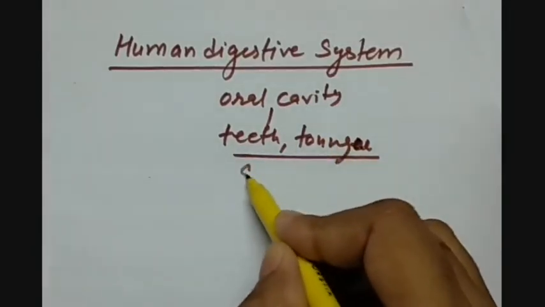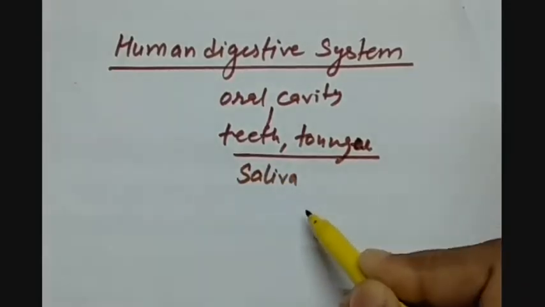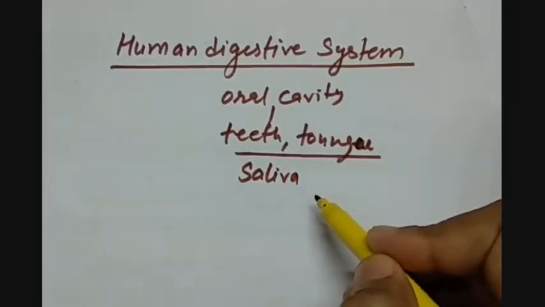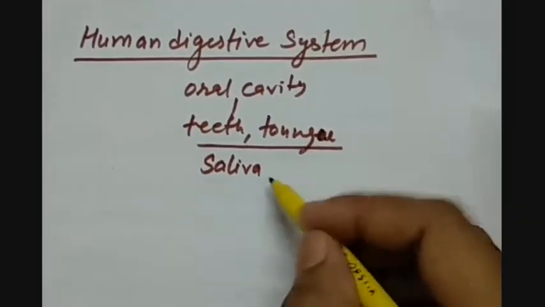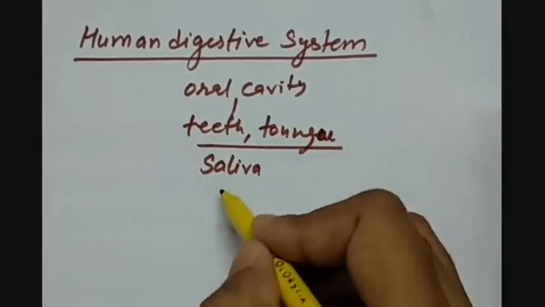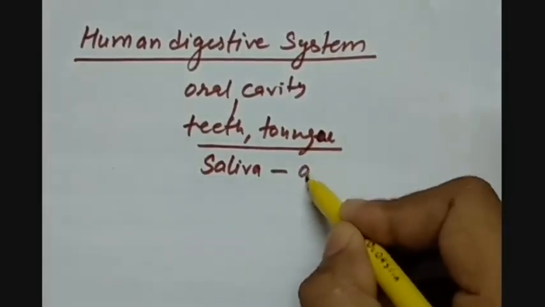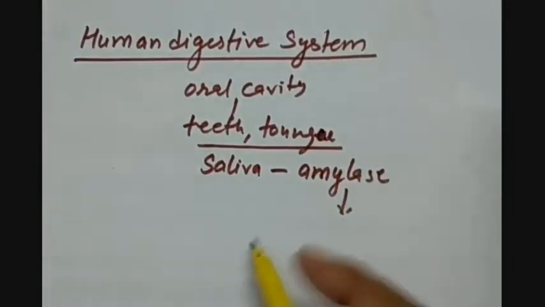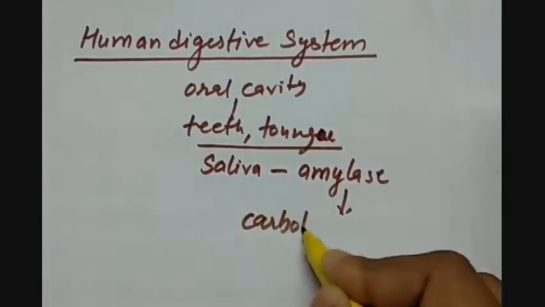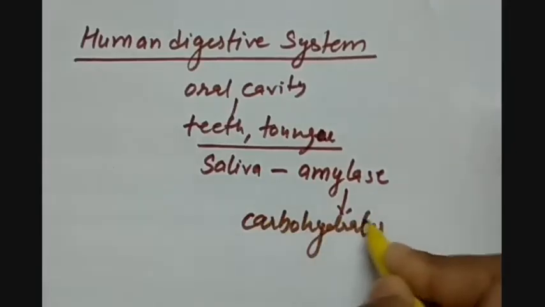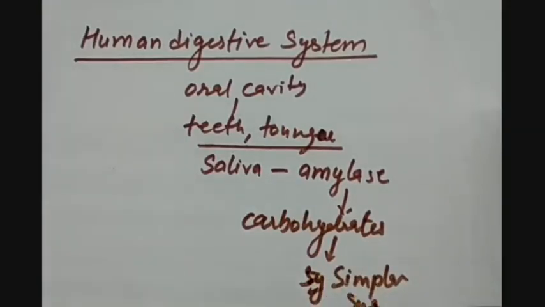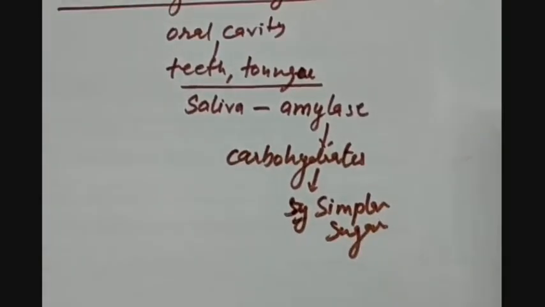And what is done? We have the saliva, which moistens the food and also digests the carbohydrates into simpler sugars. So carbohydrates get digested because saliva has an enzyme called amylase. Amylase breaks down the carbohydrates into simpler sugar. So this is the work of the oral cavity.